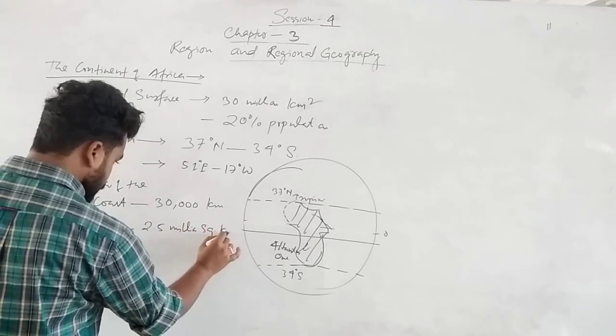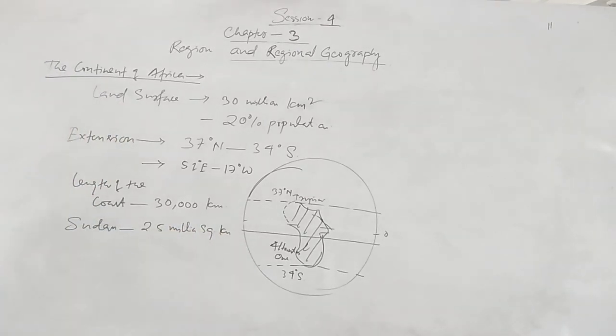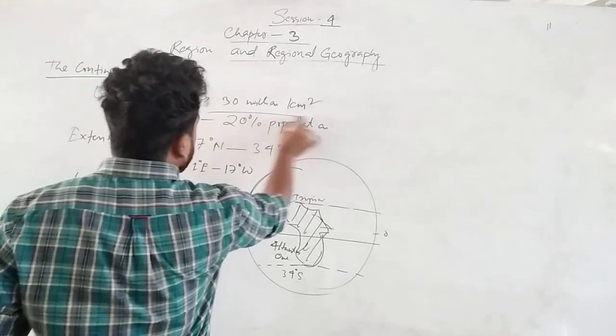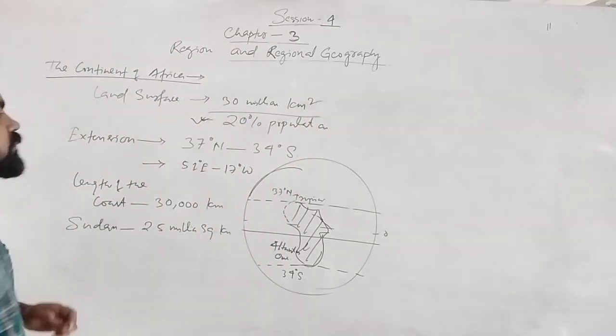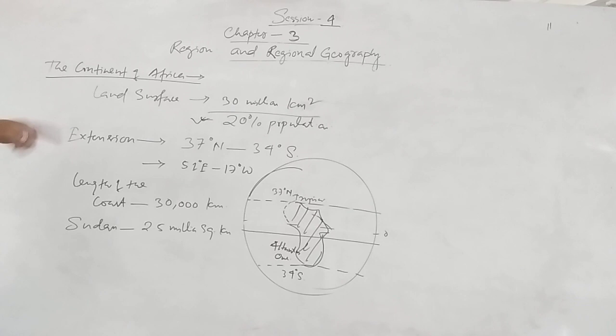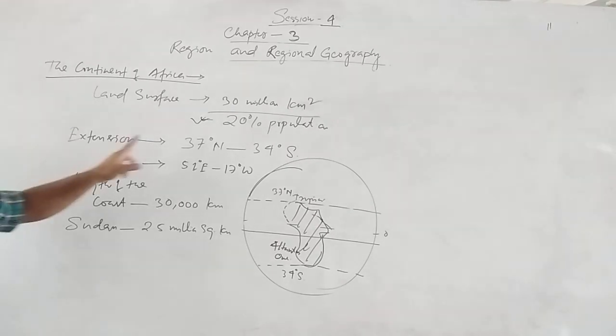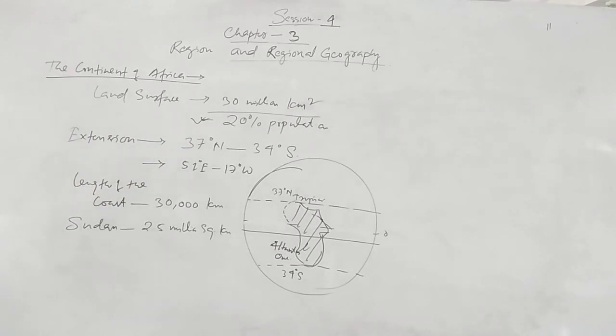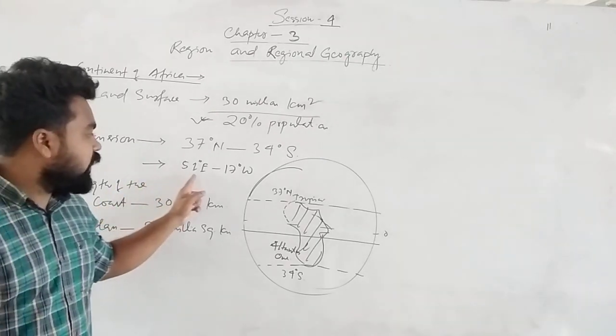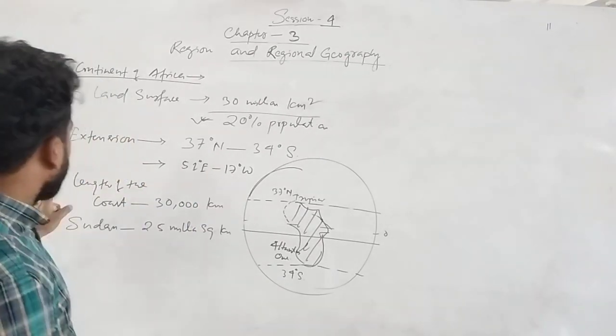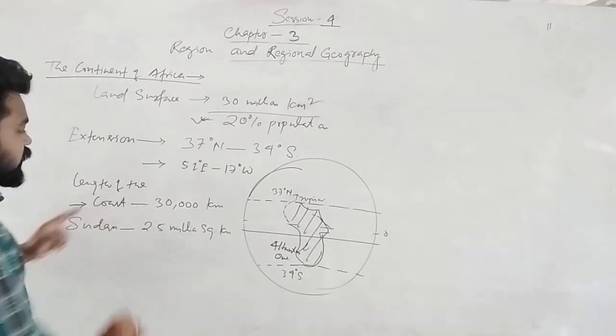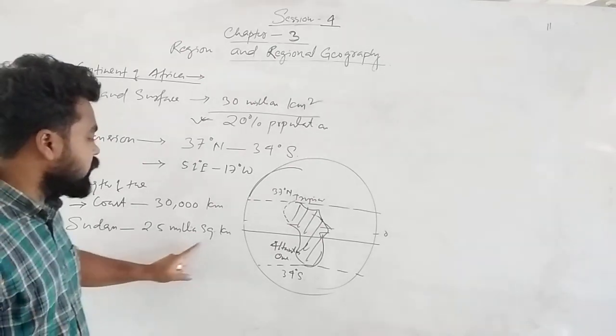square kilometer. So land surface is 30 million square kilometer total, and 20% of the population lives in Africa. Extension is 37° north to 34° south, 51° east to 17° west. Length of the coast is 30,000 kilometer. Sudan is 2.5 million square kilometer.